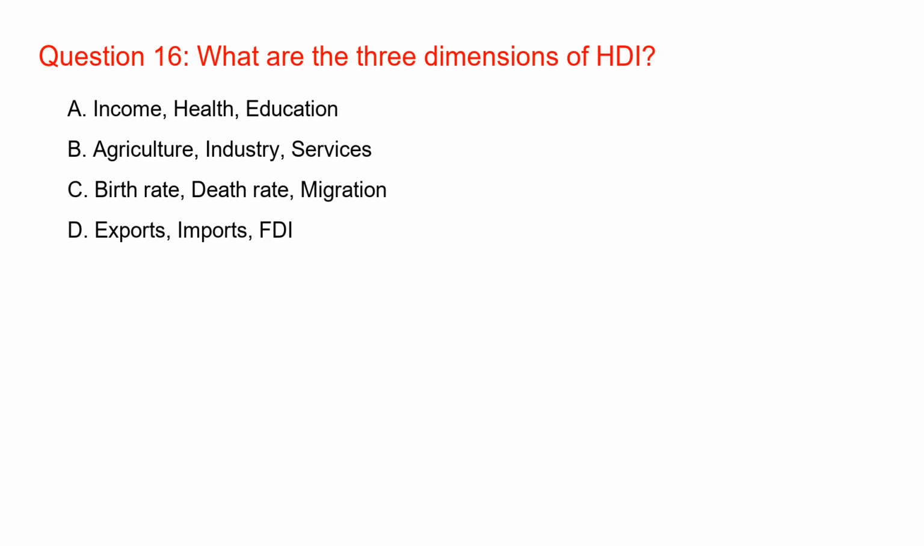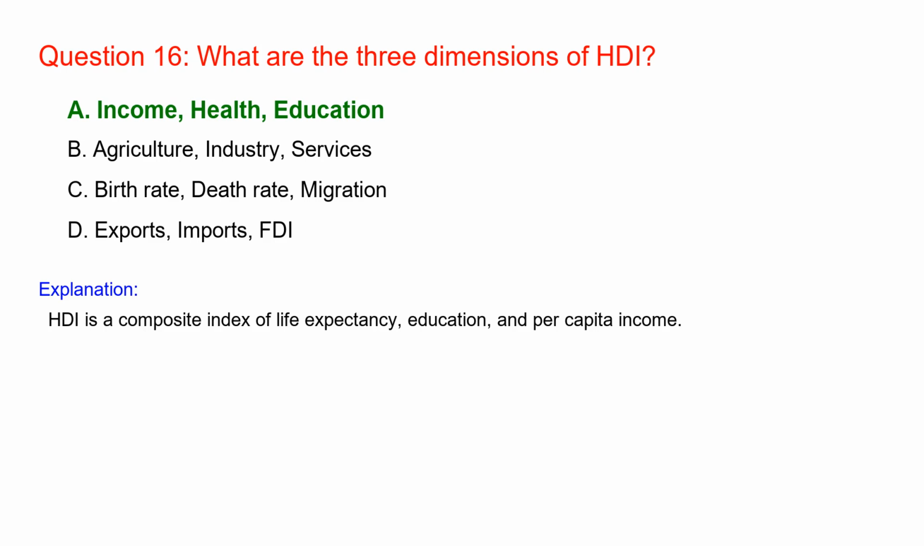What are the three dimensions of HDI? Income, health, education. HDI is a composite index of life expectancy, education, and per capita income.